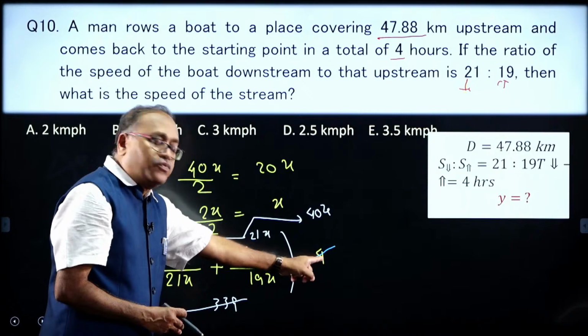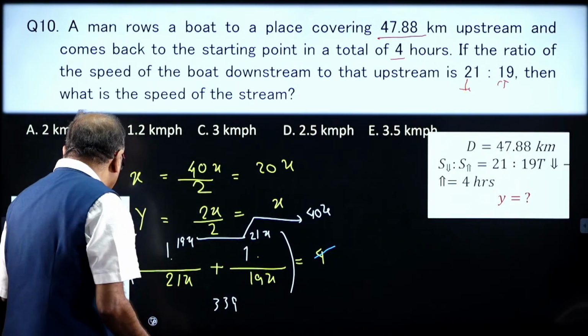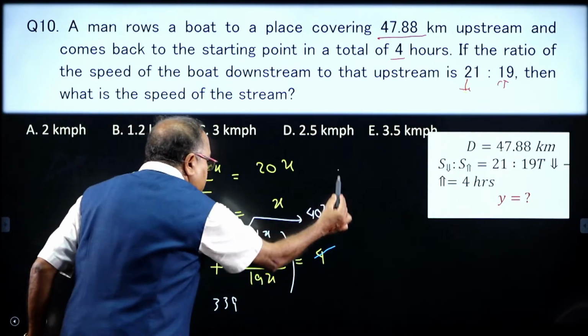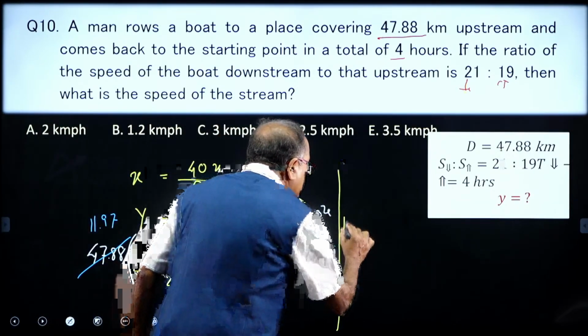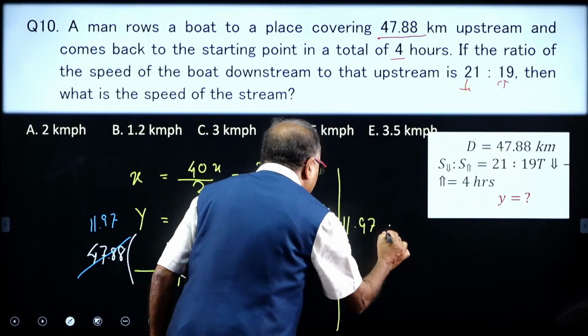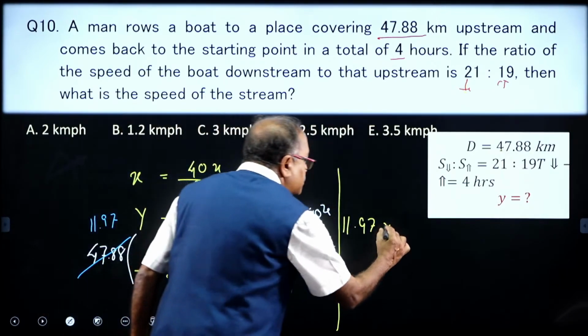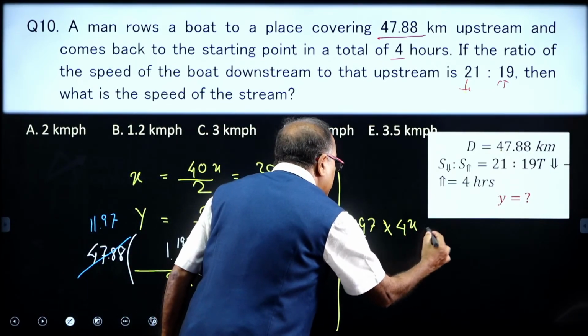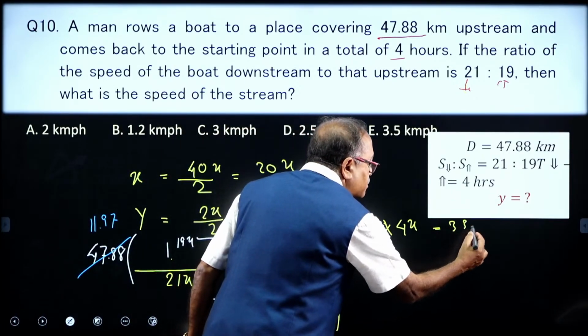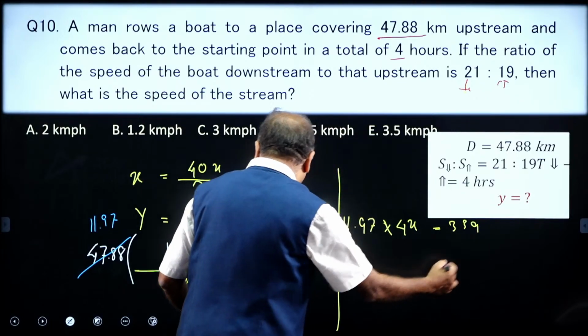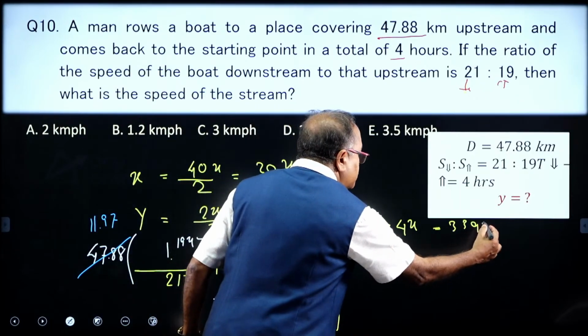Let me write this very clearly: 11.97 into 40x is equal to 399 times x.